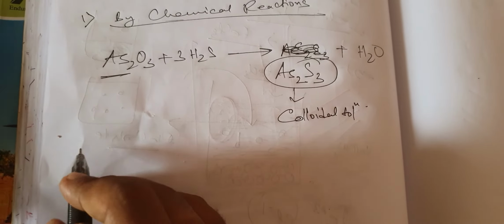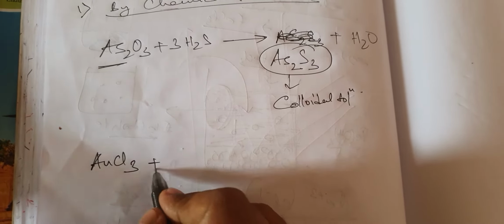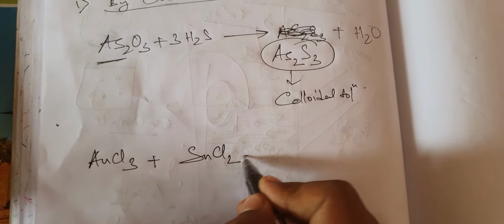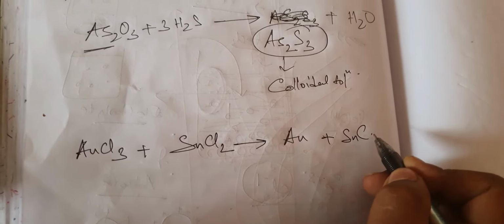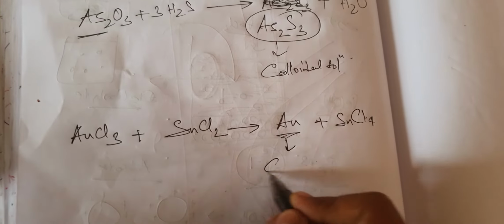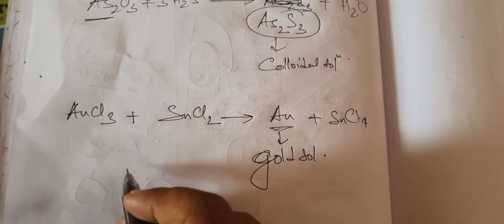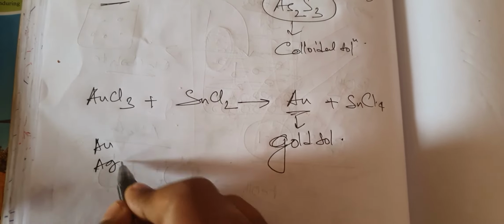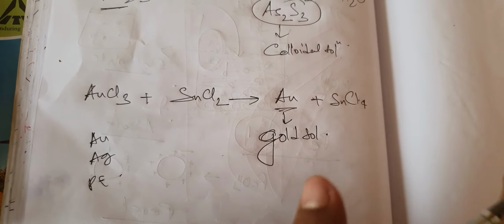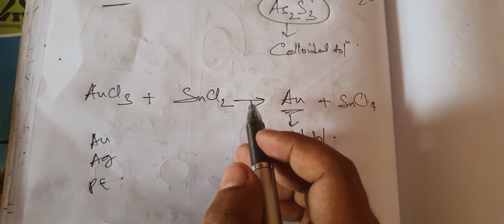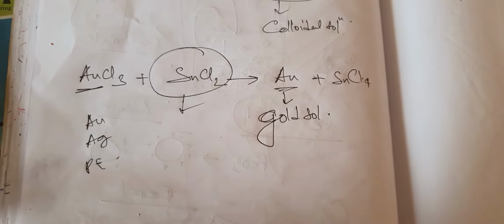Okay, so you can do reduction, for example of gold: AuCl3 reacts with SnCl2, then you will get Au alone and you will get SnCl4. Now these will form a colloidal gold sol. This can be done with gold, silver, platinum, etc., which are obtained as colloids by reduction of a very dilute solution of their salts with a suitable reducing agent.